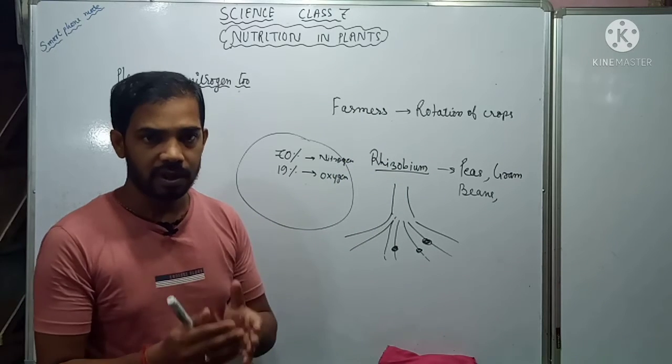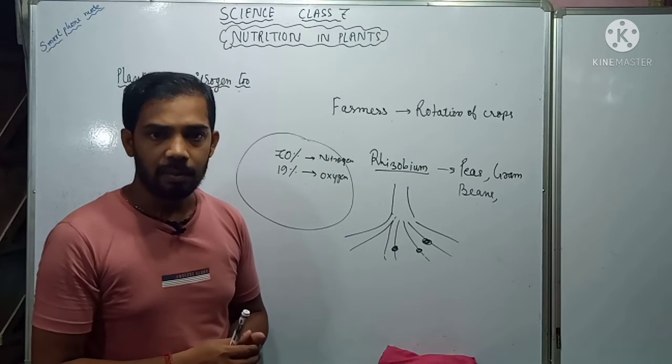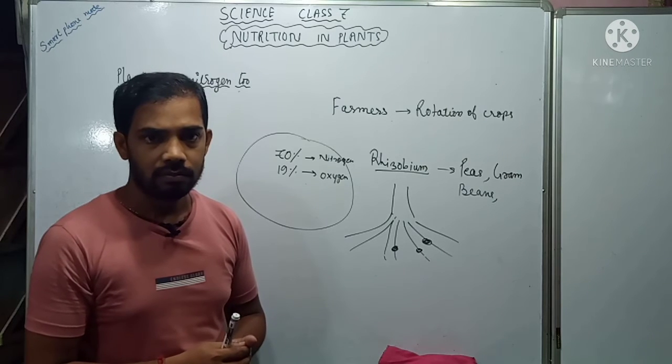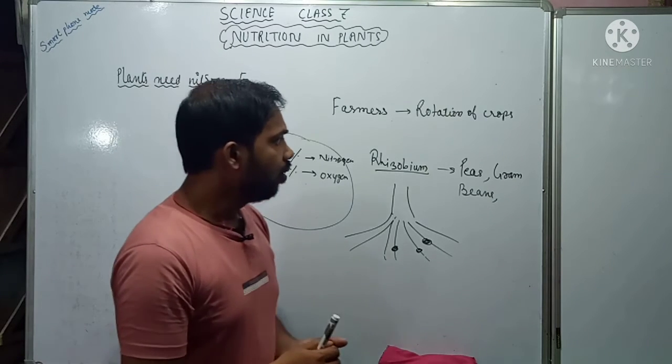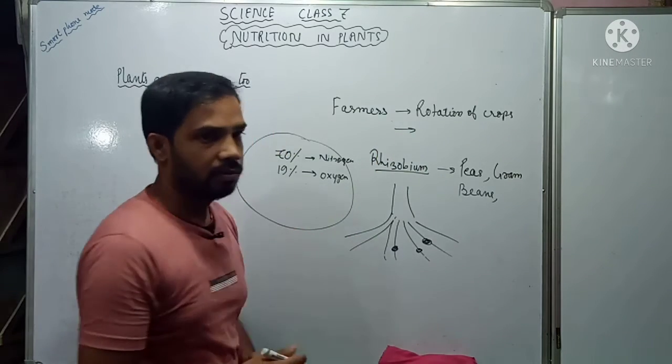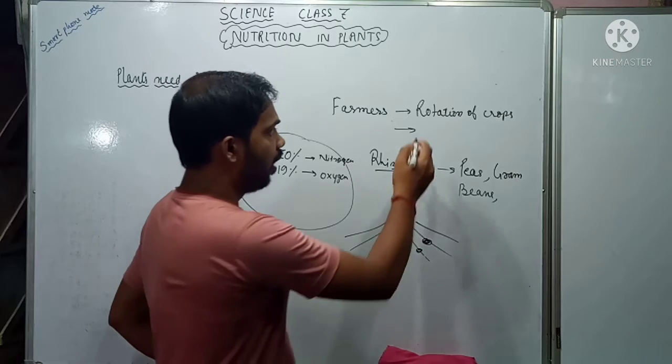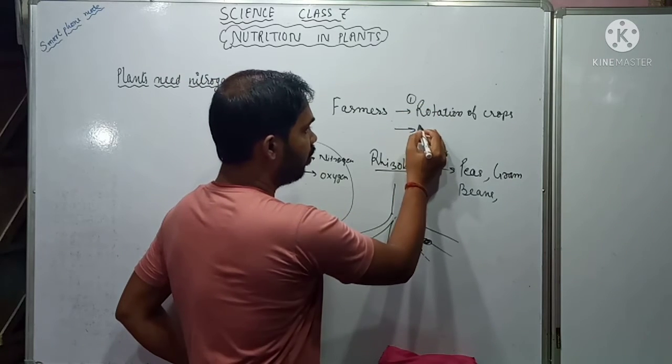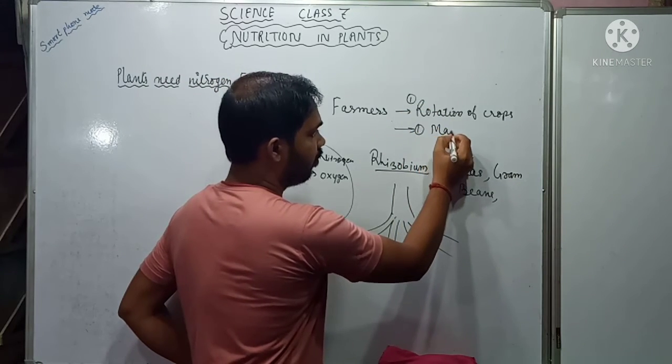But that must be given in limited amount only. In this way the farmer grows good crops. So apart from crop rotation, they also use fertilizers and manure.